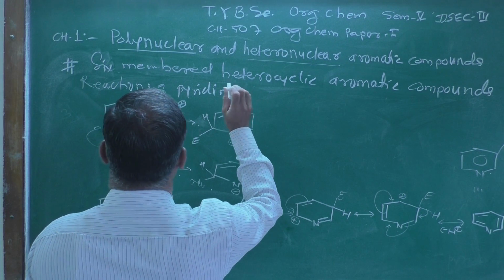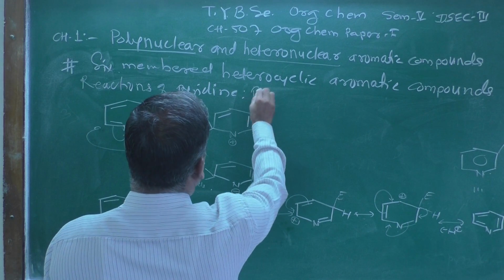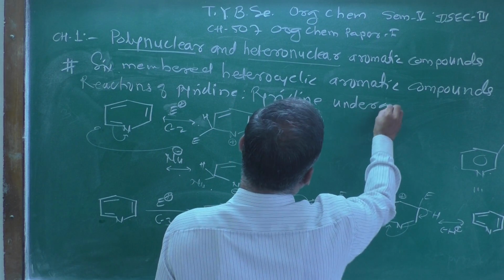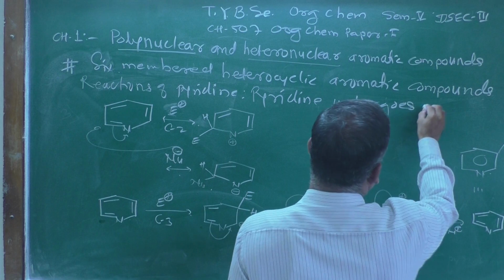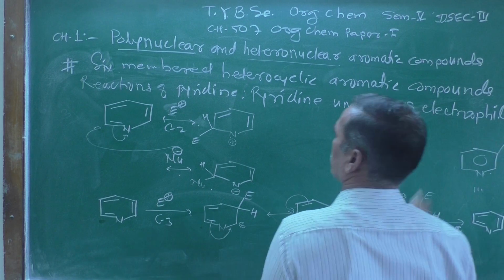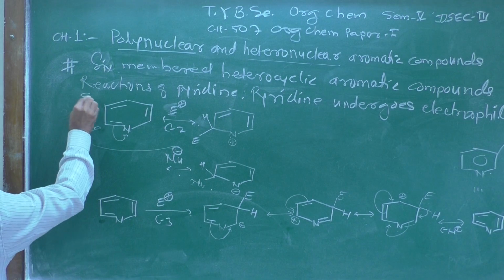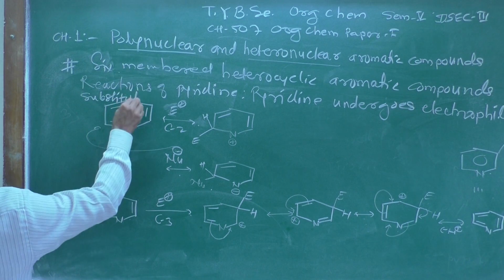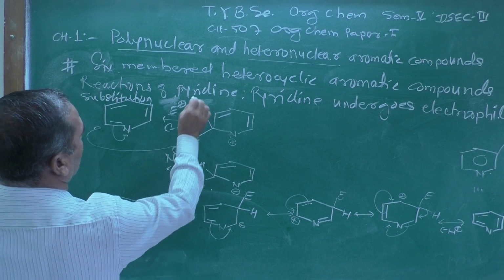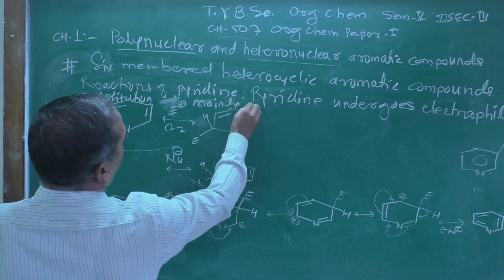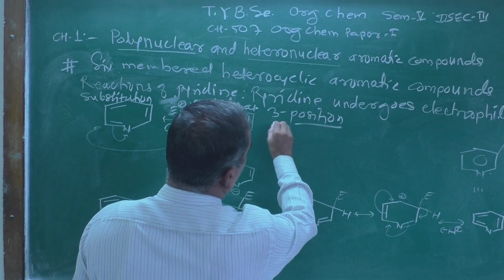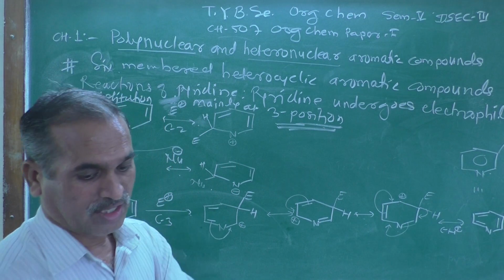See here, pyridine undergoes electrophilic substitution mainly at the 3 position, and why the 3 position? I am underlining here the reason behind it.